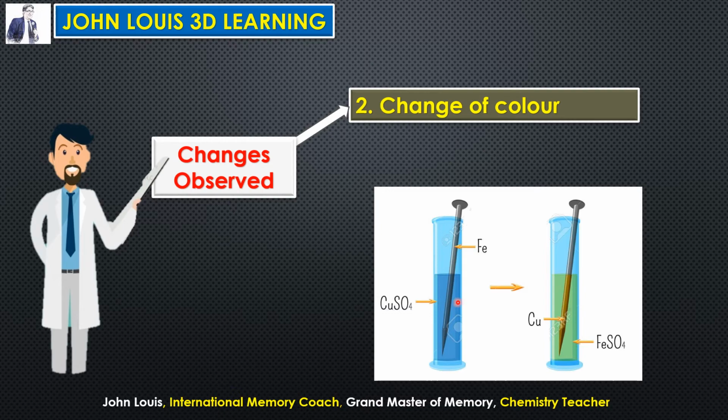The change of color indicates there is a chemical reaction taking place. So what chemical reaction is taking place here? The iron present in the nail slowly displaces the copper from copper sulfate.